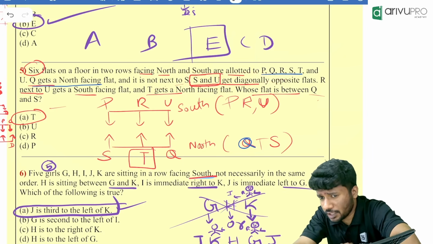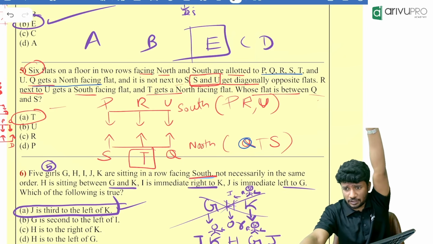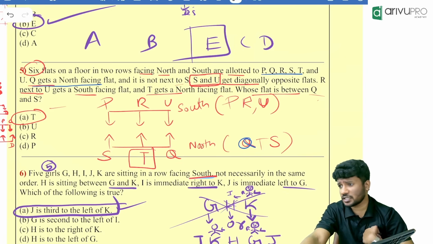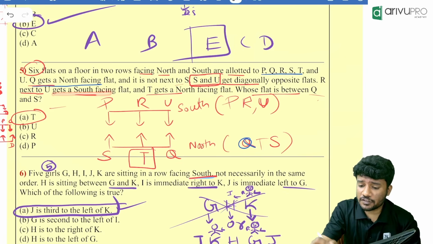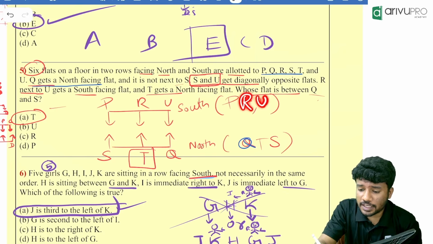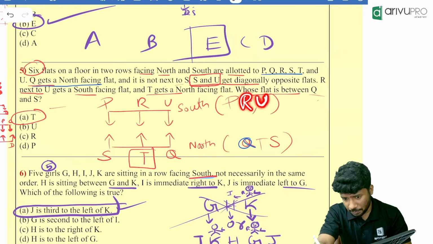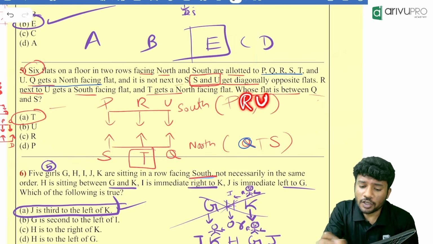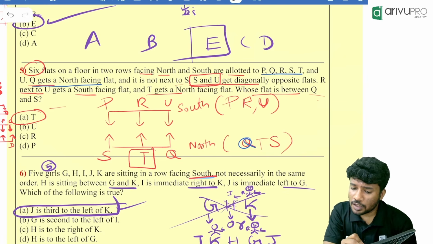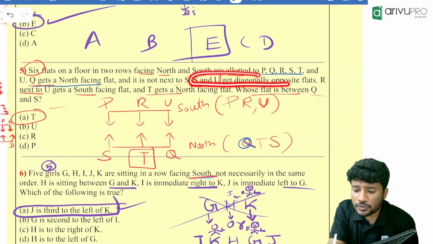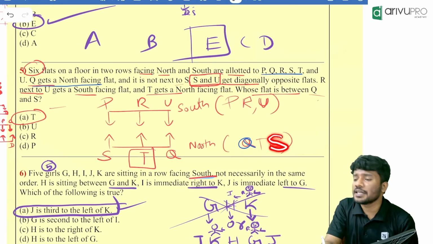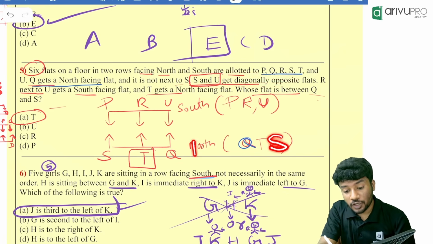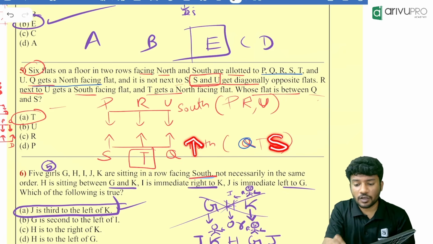S and U are diagonally opposite. S and U being diagonally opposite means if one person is sitting in one direction, the other person will be in the other direction. Correct? Then R and U get a south facing flat. That means R and U are getting a south facing flat. Then what is given? U is diagonally opposite to S, right? S and U are diagonally opposite. That means obviously S should be in the north direction.